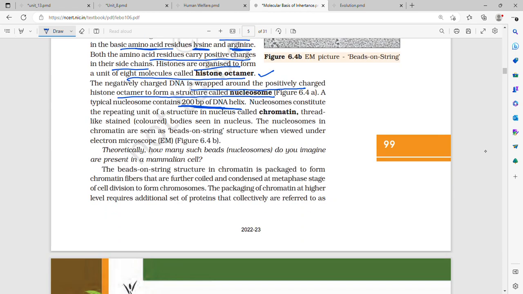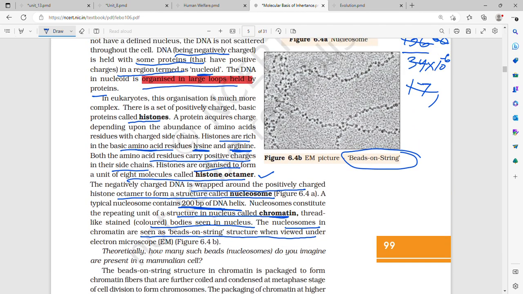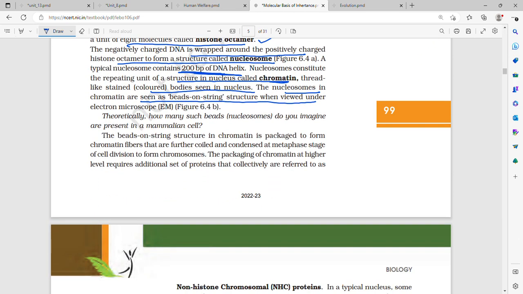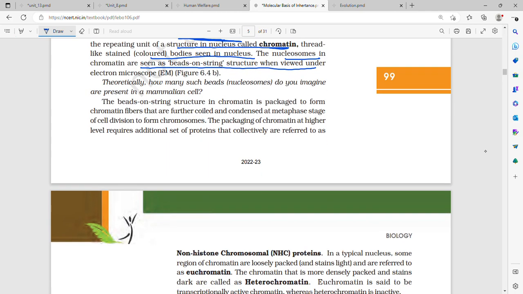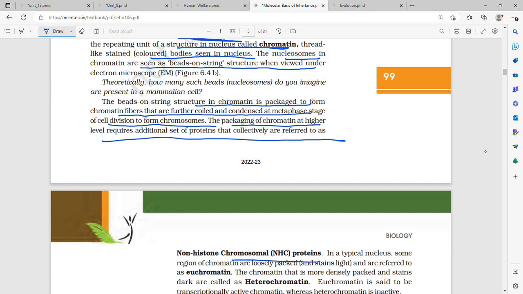Nucleosomes constitute the repeating unit of a structure in the nucleus called chromatin, which is also called beads on a string. The nucleosomes in chromatin are seen as a beads on a string structure when viewed under the electron microscope. This is how they look, like beads on a string. The beads on a string structure in chromatin is packed to form chromatin fibers that are further coiled and condensed at metaphase during cell division to form the chromosome. The packaging of chromatin at a higher level requires a set of proteins called non-histone chromosomal proteins.